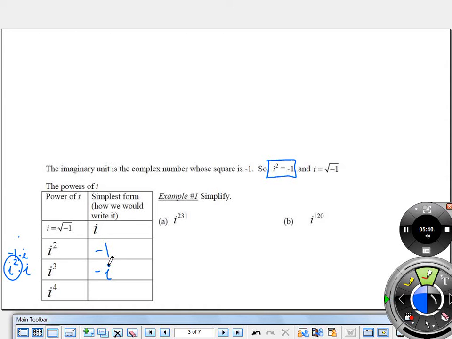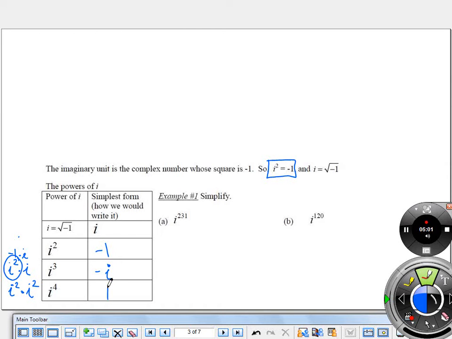So when I look at i to the fourth, would you guys agree that it would be okay for me to think of i to the fourth as i squared times i squared? Okay. Then what is i to the fourth equal to? 1, because i squared times i squared is -1 times -1, which means i to the fourth is 1.